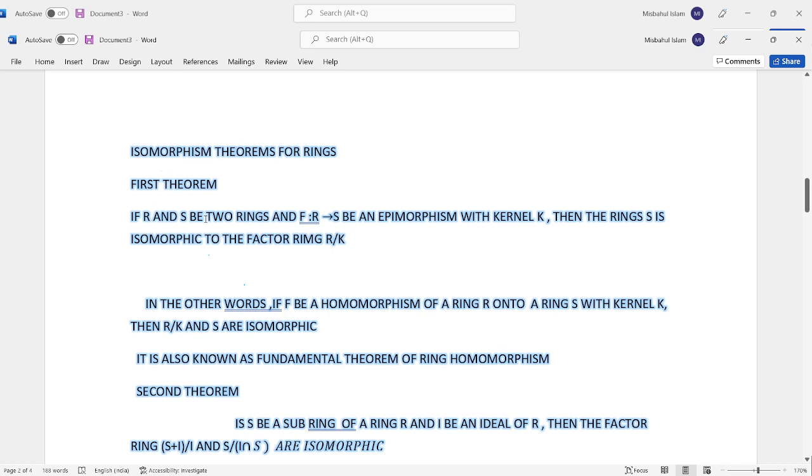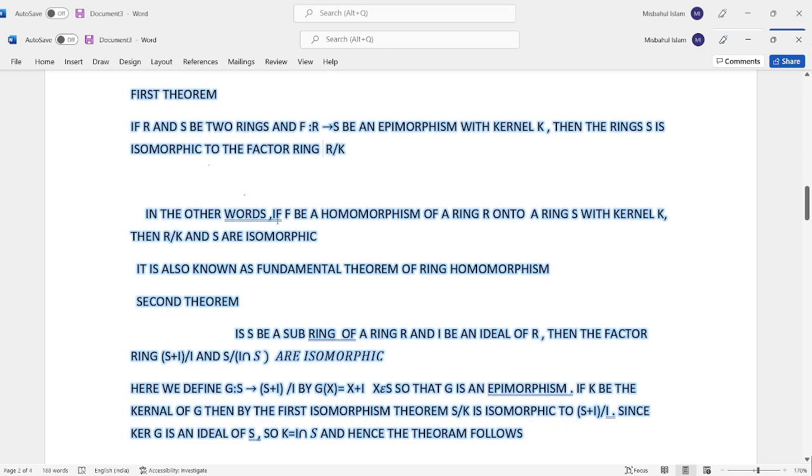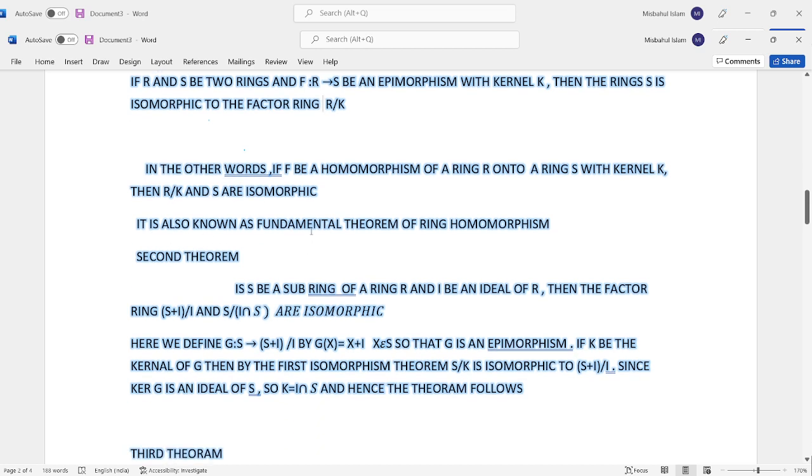First theorem: if R and S are two rings and f from R to S is an epimorphism with kernel K, then the ring S is isomorphic to the factor ring R by K. In other words, if f is a homomorphism of a ring R onto a ring S with kernel K, then R by K and S are isomorphic. It is also known as the fundamental theorem of ring homomorphisms.